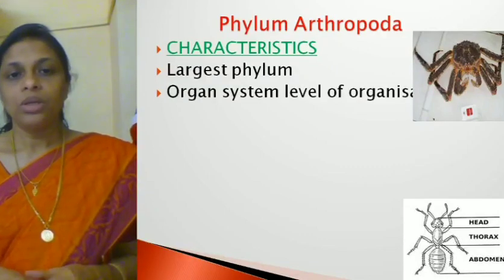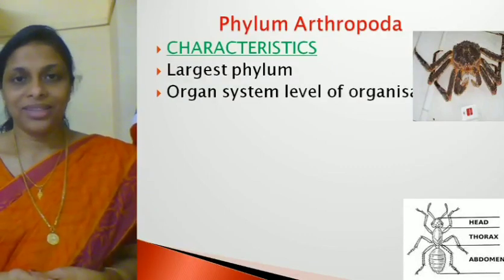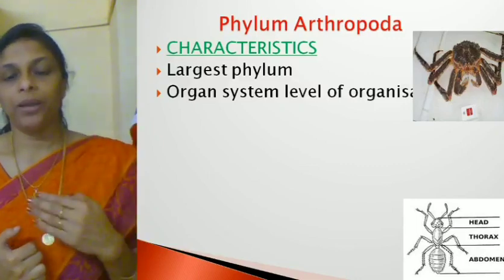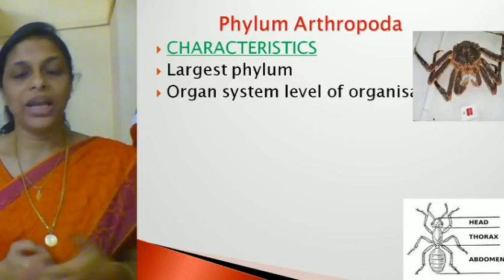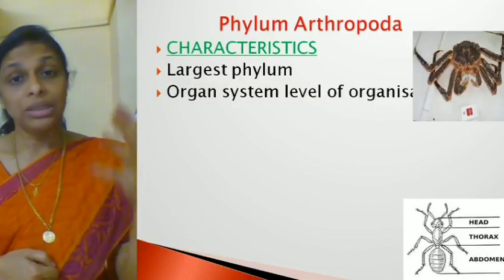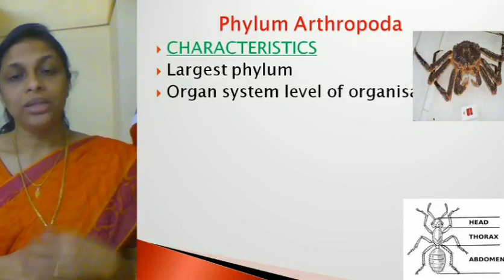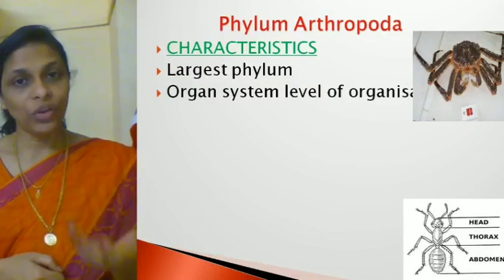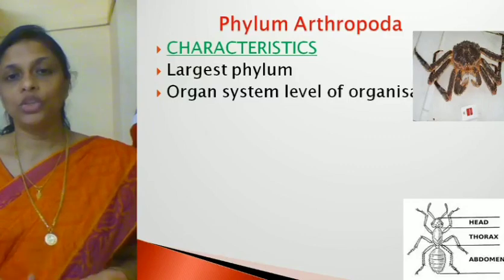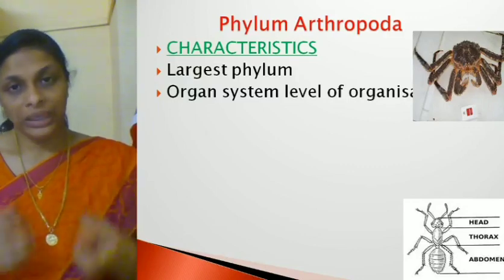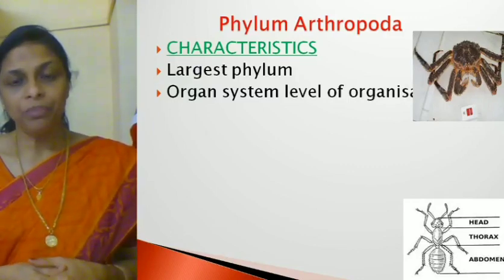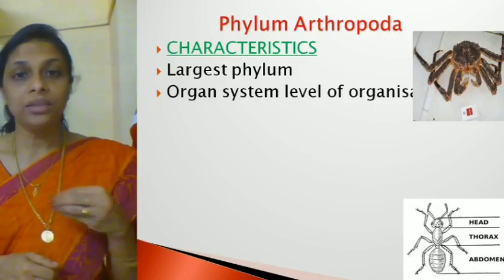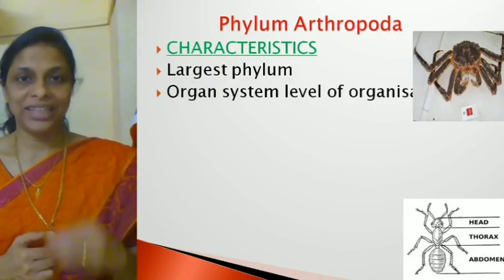Now, what are the general characteristics? From the beginning, when we studied the basis of classification, we discussed 7 different criteria. The first one is levels of organization. All the organisms which come under this phylum exhibit organ system level of organization.